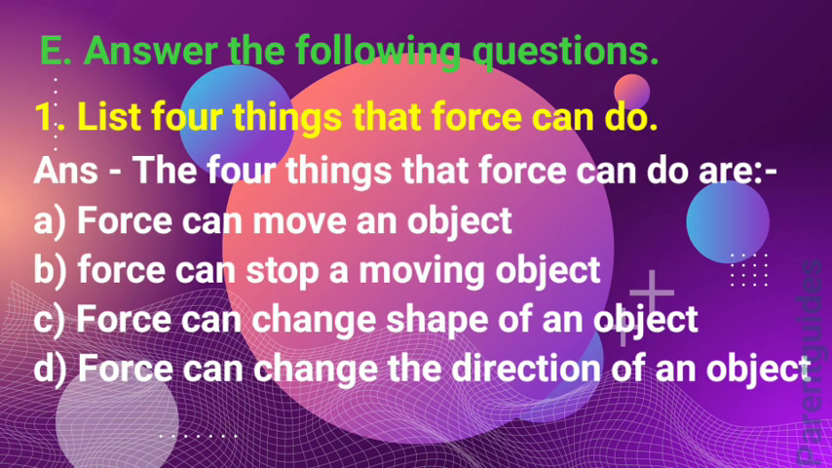E. Answer the following questions. 1. List 4 things that force can do. Answer. The 4 things that force can do are: A. Force can move an object. B. Force can stop a moving object. C. Force can change the shape of an object. D. Force can change the direction of an object.